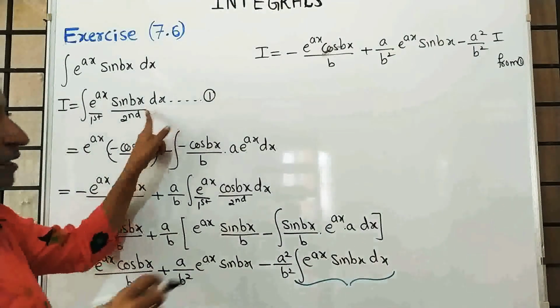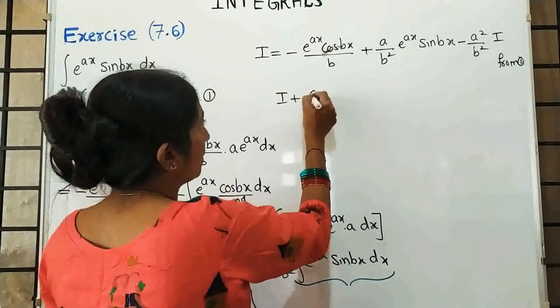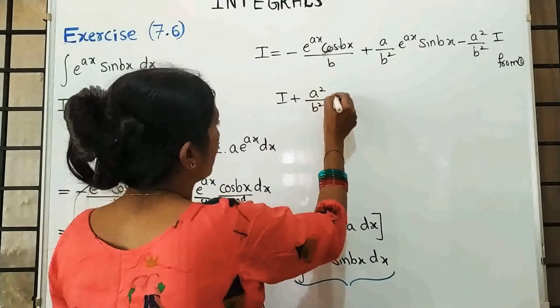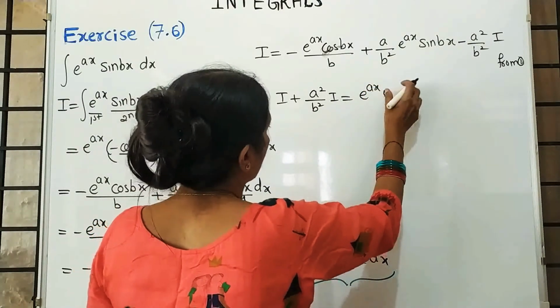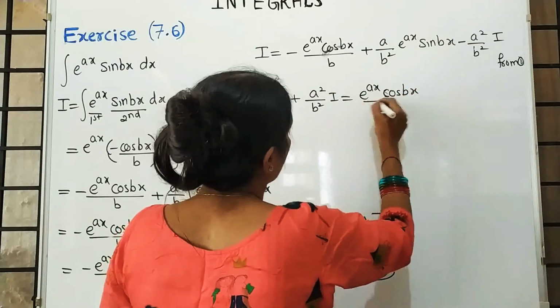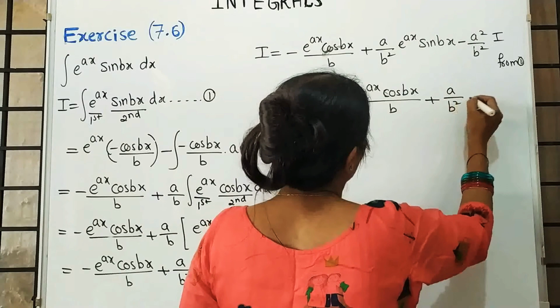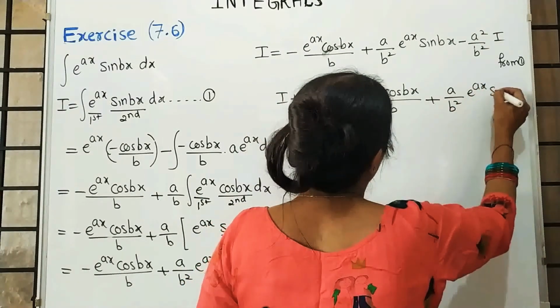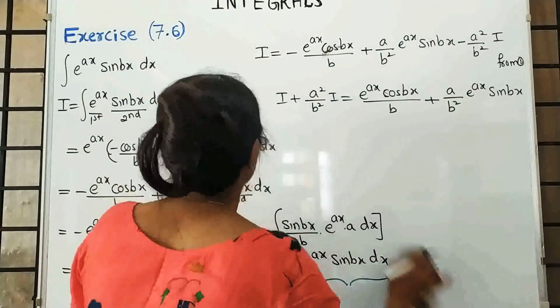Yes. Now take this I term on left side. I plus a square by b square into I is equal to e raised to ax into cos bx upon b plus a upon b square into e raised to ax into sin bx. Now take I common.